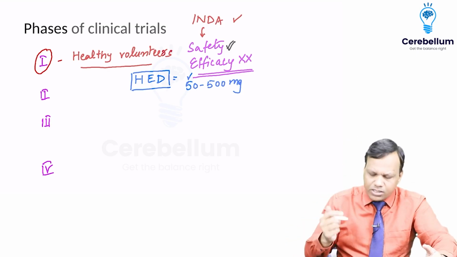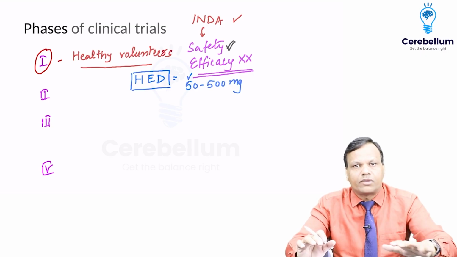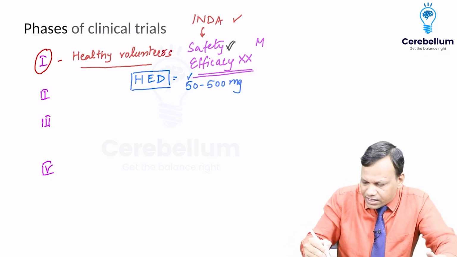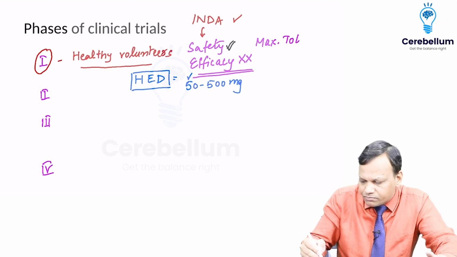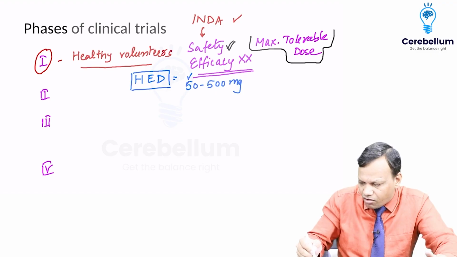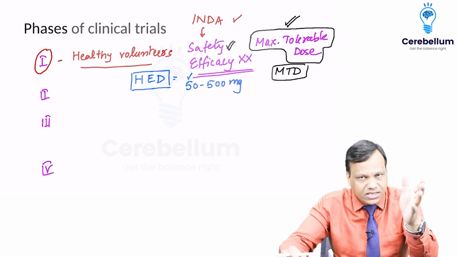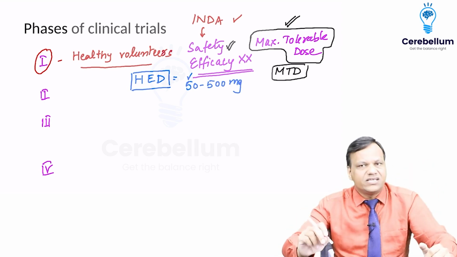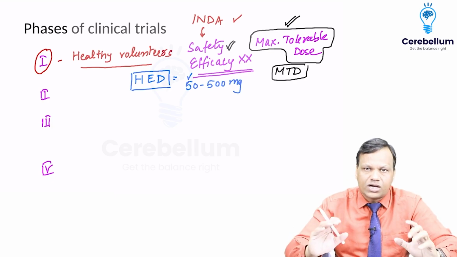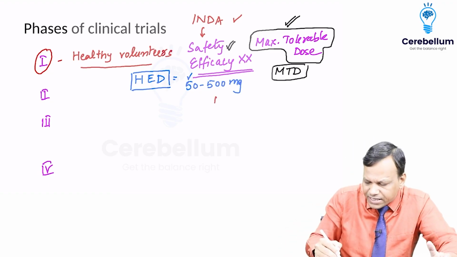So we will keep on increasing the dose and we will stop at the point where the side effects are intolerable. So that dose we can calculate, which is known as the maximum tolerable dose. That is the major aim of phase 1 clinical trials, to calculate the maximum tolerable dose. In the MCQs, many times MTD is not in the options. So how do you answer, what is the major aim of phase 1 clinical trials? If they write MTD, that is the best answer.